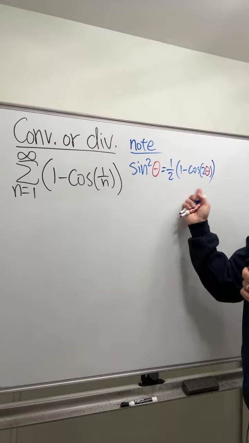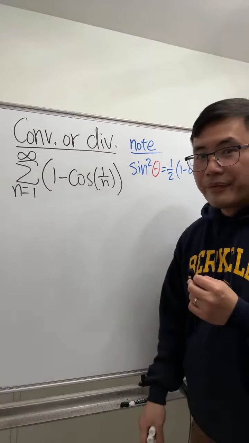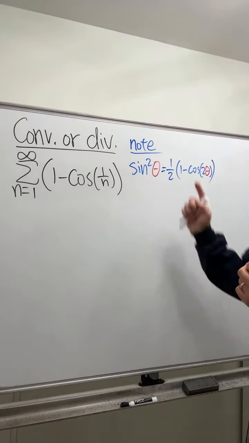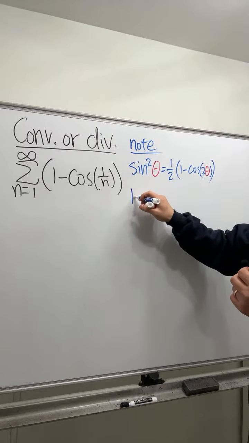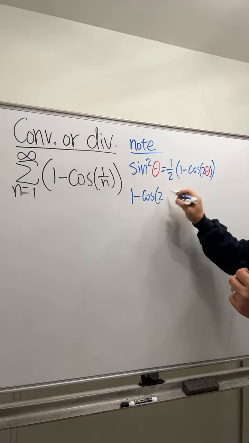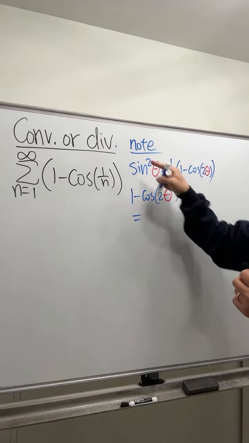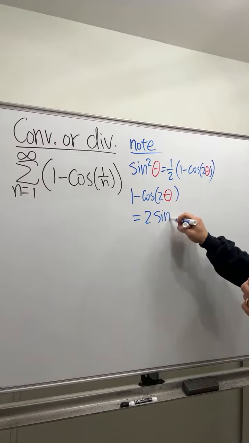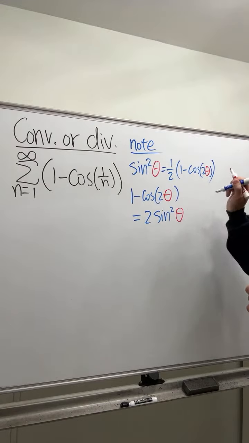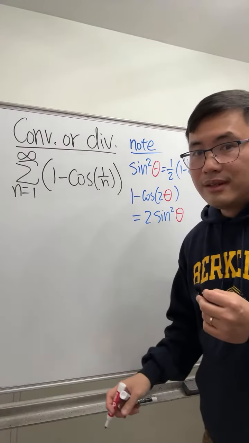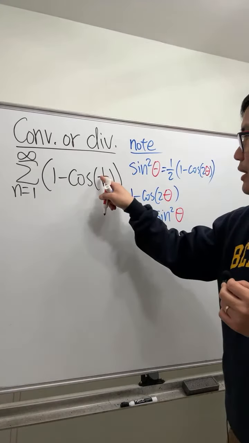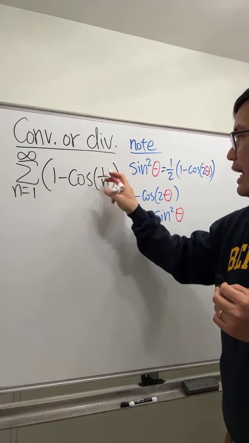This is the trig identity. So in other words, we can multiply both sides by 2. So 1 minus cosine of 2 theta, this right here equals 2 times sine squared of theta. So now, this right here, we have 1 over n.